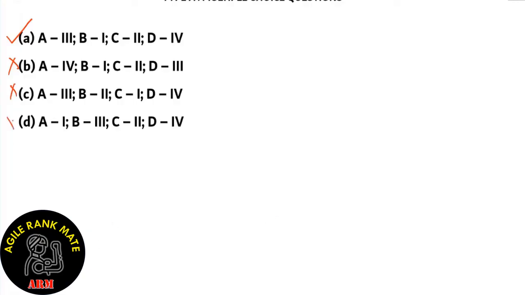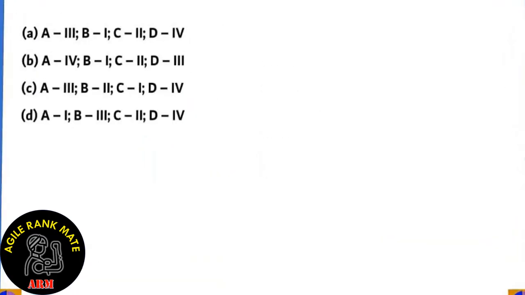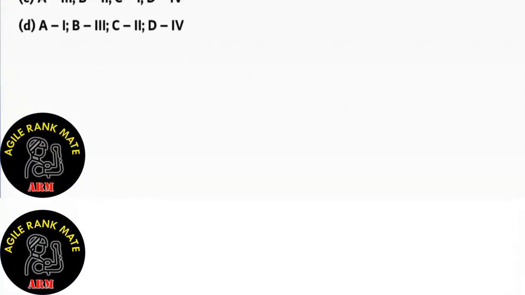And so we can say D is incorrect due to the fact that it says Treponema pallidum causes the plague, where in fact it causes syphilis. So when we look at our option 1, we also know that Yersinia pestis causes the plague. So that is how we solve this question. We match the easy ones first, and then we look at our options in order to find out which of these is right. So that can help you a long way. Sometimes we can do this using one single step, but in this case we have to use multiple steps.